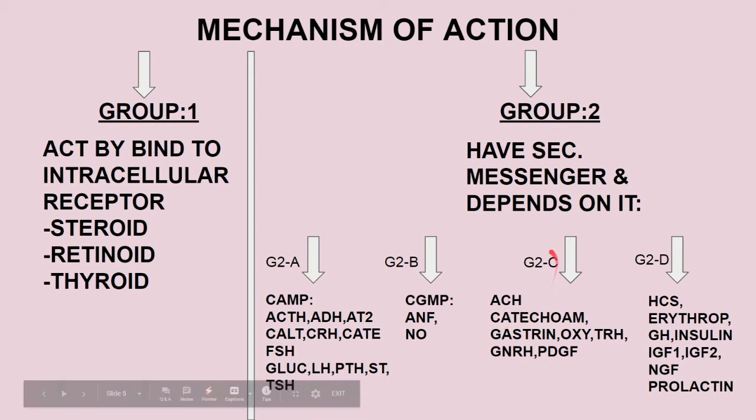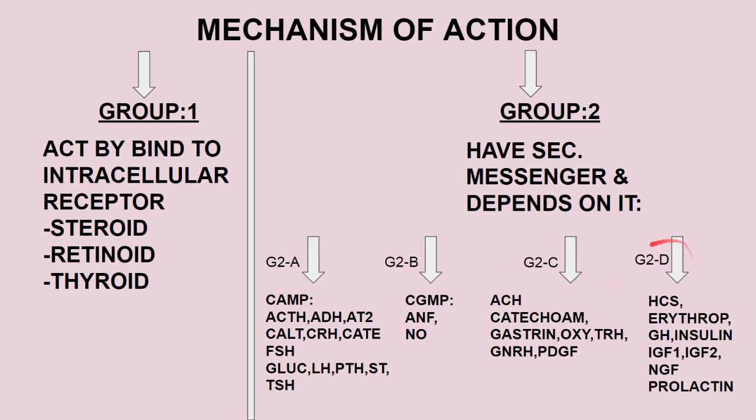In group 2C the secondary messenger is calcium or phosphatidylinositol or both. Remember, it is calcium, or phosphatidylinositol, or calcium and phosphatidylinositol both. Here the hormones are acetylcholine, catecholamines, remember alpha 1 adrenergic, gastrin, oxytocin, then TRH, GnRH, PDGF and other substances.